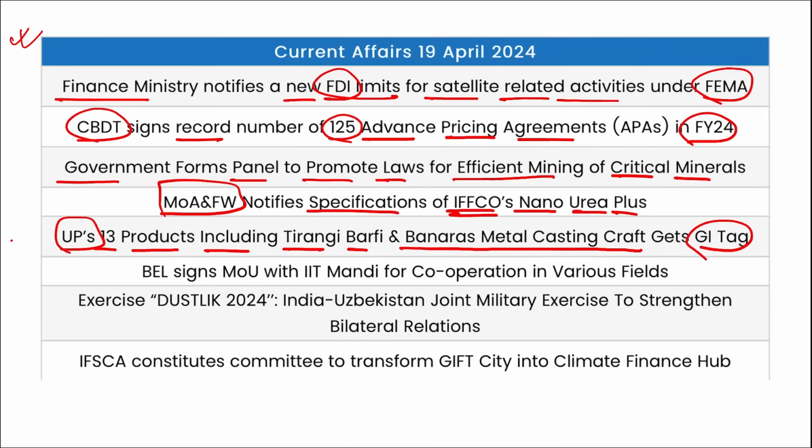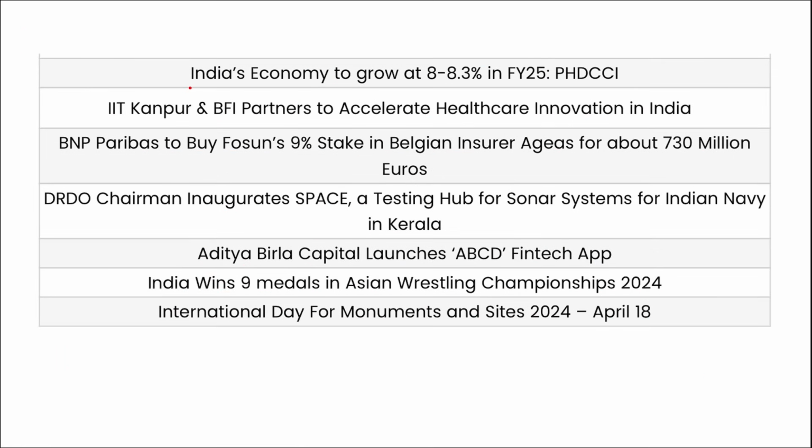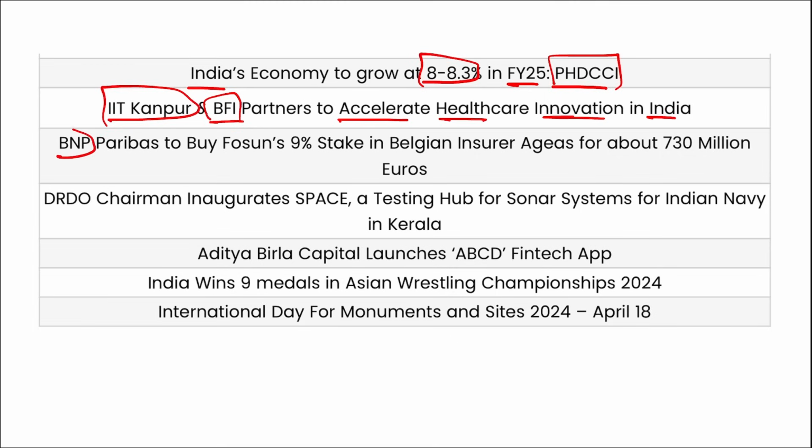And on first position it is UP, then Tamil Nadu is on the second position in terms of the number of GI tags. Then BEL signed an MOU with IIT Mandi for cooperation in various fields. Exercise Dust Lake, that is between India and Uzbekistan, to strengthen the bilateral relations, was held, and this was the 5th edition of this exercise held recently. IFSCA constituted committee to transform GIFT City into climate finance hub. India's economy to grow between 8 to 8.3% in FY24 as per PHD CCI. IIT Kanpur and BFI have partnered to accelerate healthcare innovation in India. BNP Paribas to buy Fosun's 9% stake in Belgian insurer Aegis for 730 million euros.